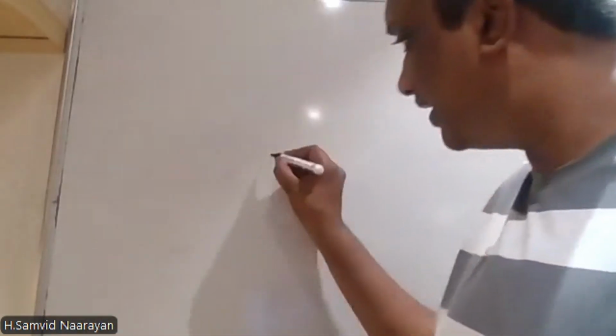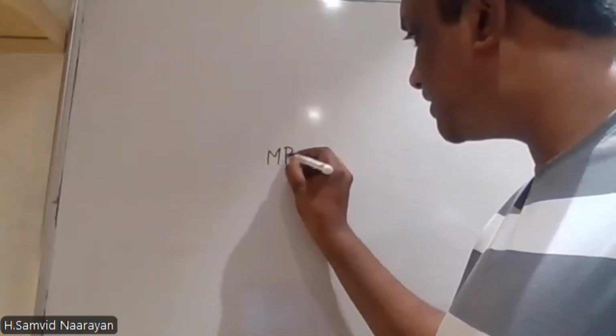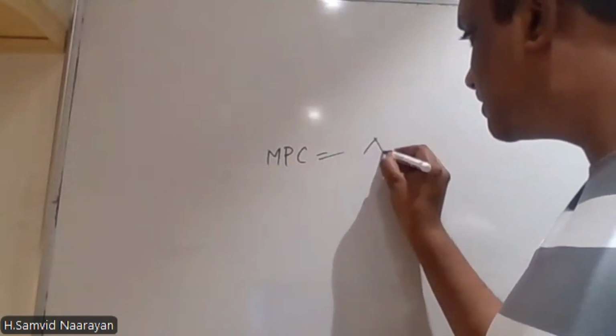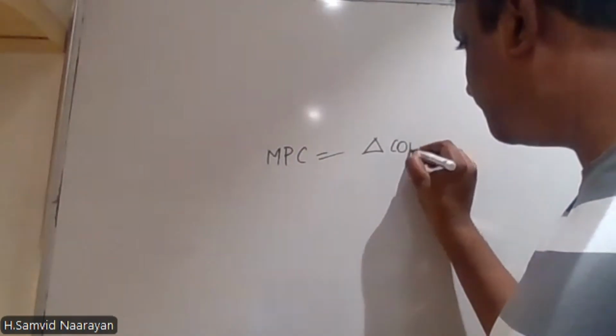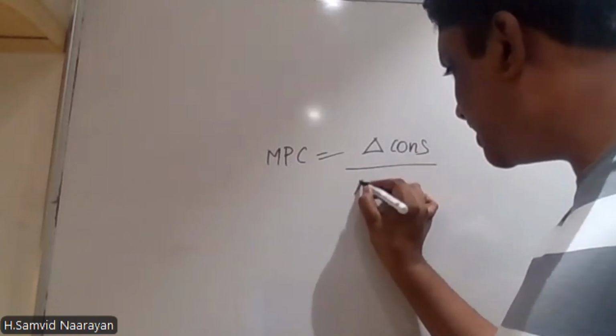So the marginal propensity to consume is nothing but the change in income. I'm sorry, the change in consumption is to the change in income. That is, how your consumption is increased or decreased due to the increase or decrease in your income, right? So the formula is the marginal propensity to consume is equal to change in consumption divided by change in income,